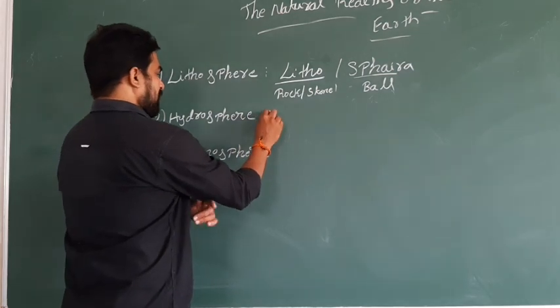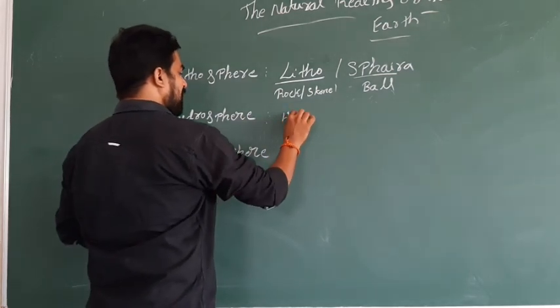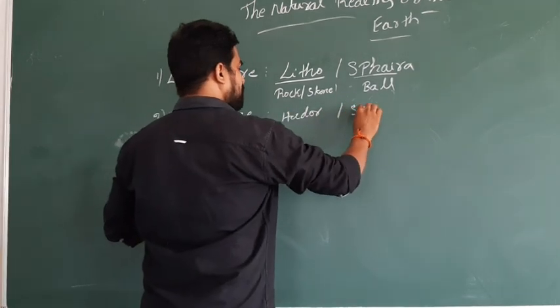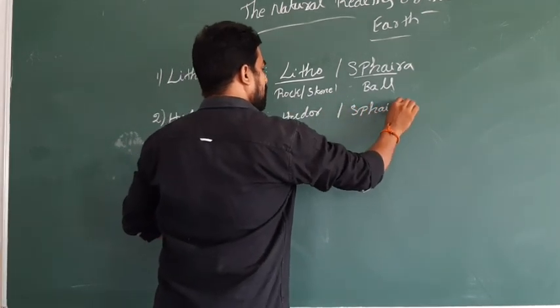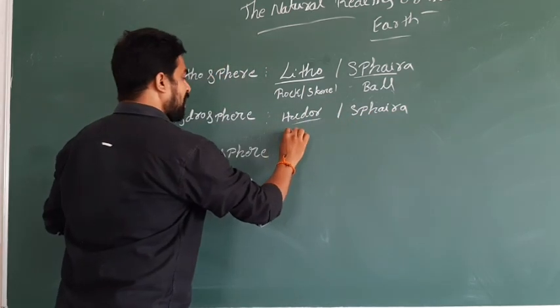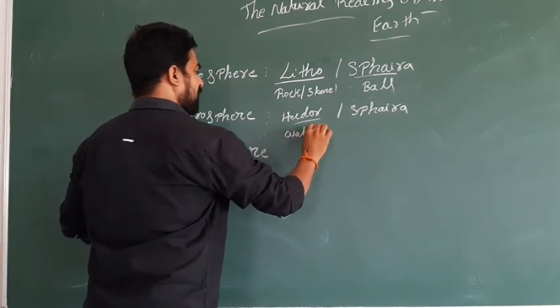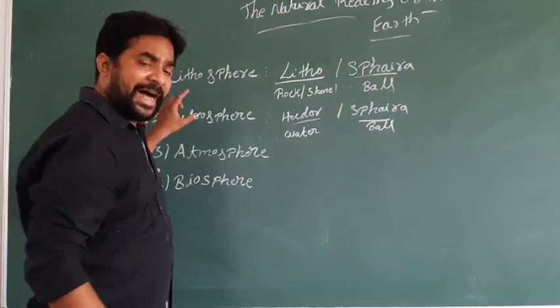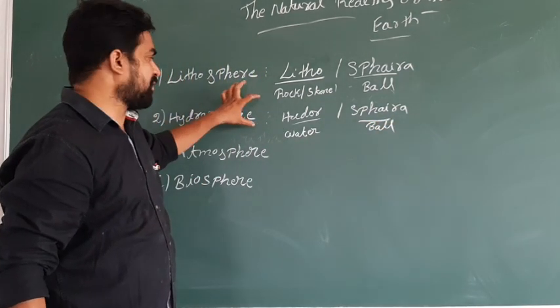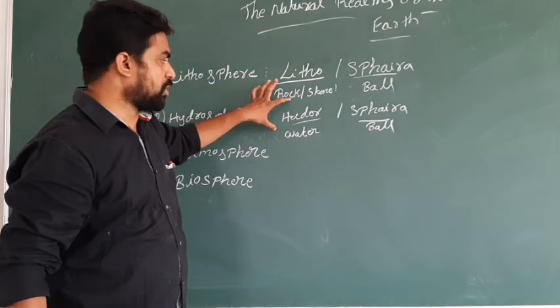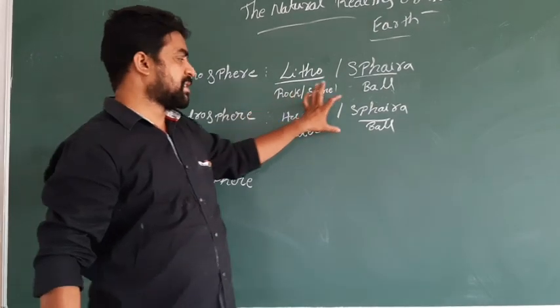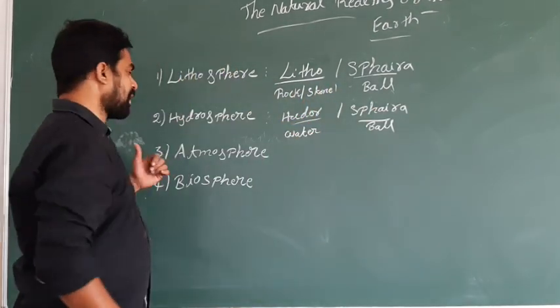Hydrosphere is a word taken from the Greek words hudar and spira. Hudar means water, and spira means the same, ball.